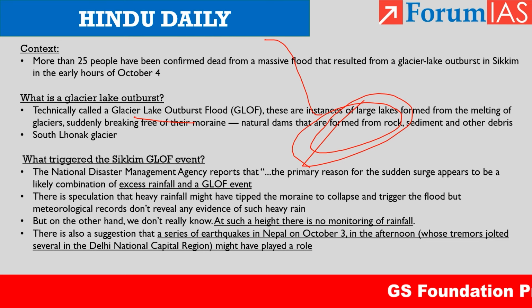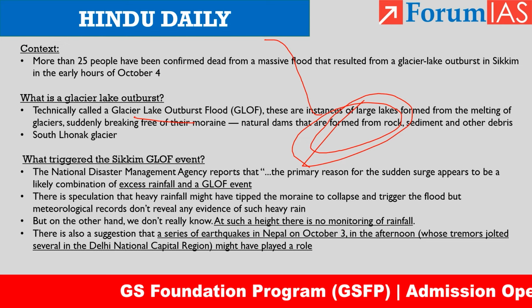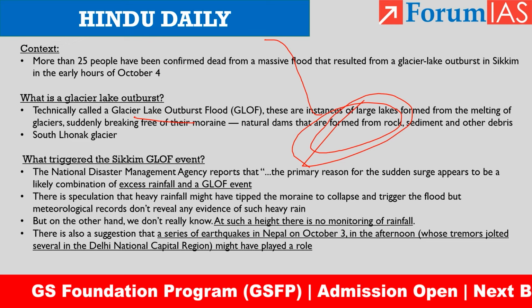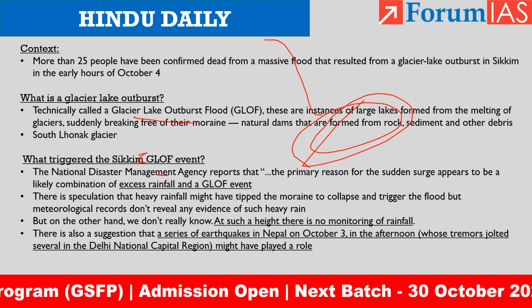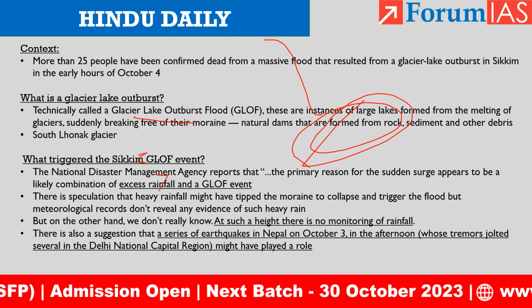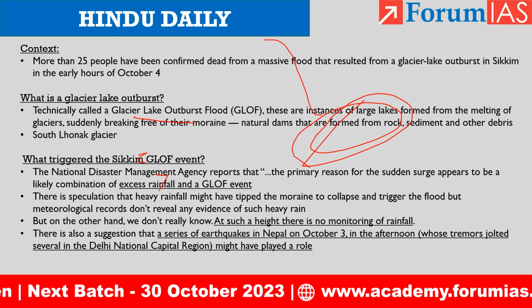So what triggered the outburst of this glacial lake in Sikkim in the first place? The NDMA, National Disaster Management Authority, calls this event a glacial lake outburst flood caused by excess rainfall.